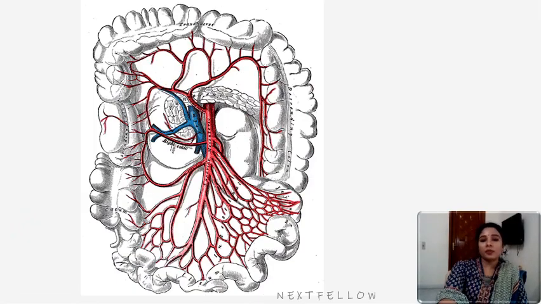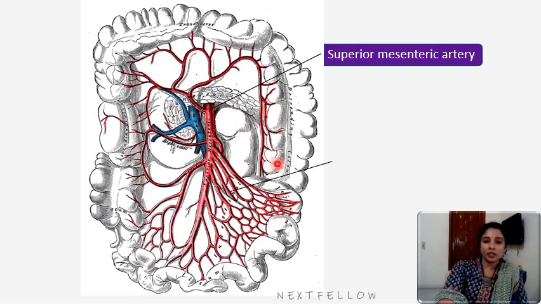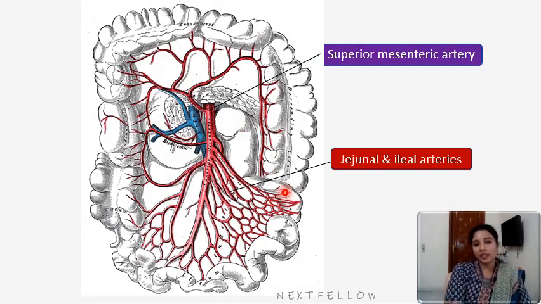The next important branch which we are going to know is the superior mesenteric artery. Here in this image it is seen. This is the superior mesenteric artery, and the branches from the superior mesenteric artery are the jejunal and the ileal branches. Before giving rise to jejunal and ileal branches, it gives off a branch called the inferior pancreaticoduodenal artery, which is not shown here.